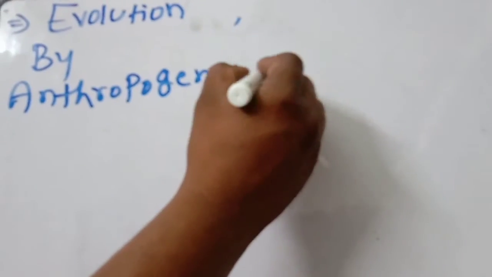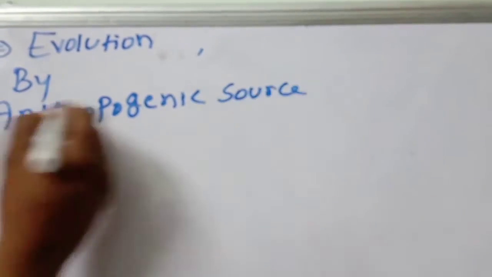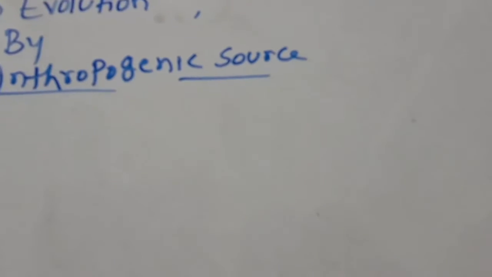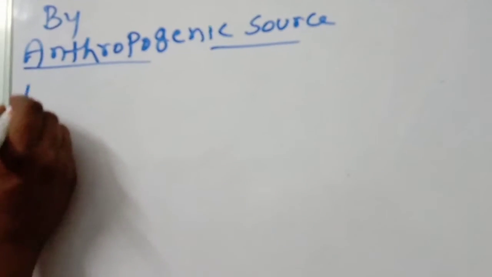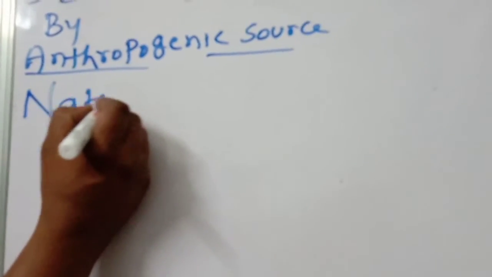Evolution by anthropogenic sources. Anthropogenic means man-related. Next, what is that one? Natural selection.